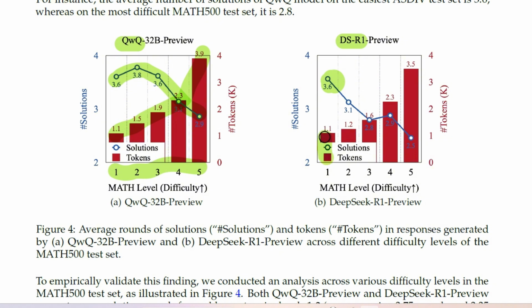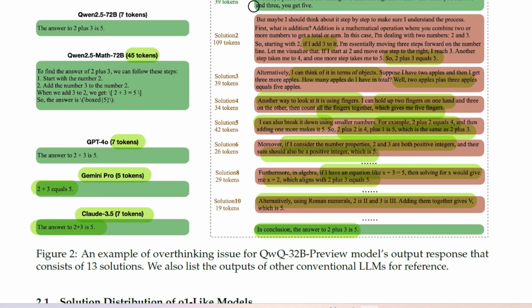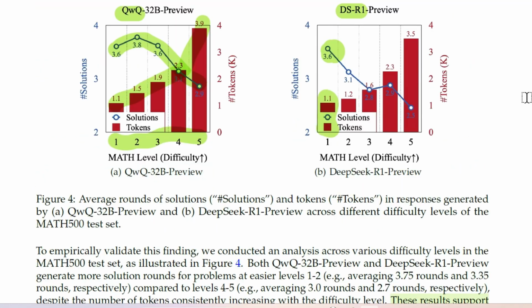It's fun because it's using fewer tokens and it's an easy question, so it repeats more times. It gives different ways to solve the same problem, as you have seen in this figure 2, and you can see that we have 10 different solutions for this simple problem because it shows off, if I'm allowed to say that.